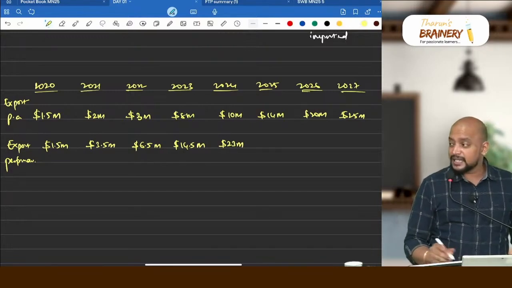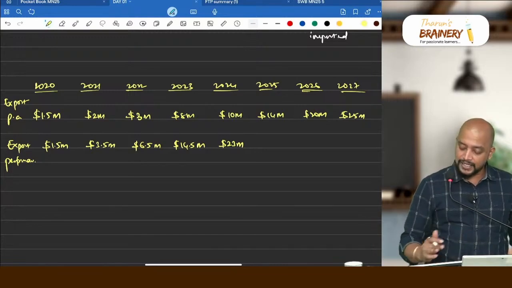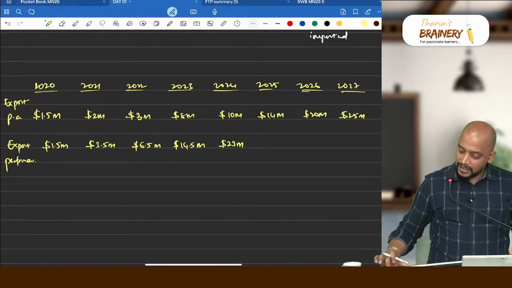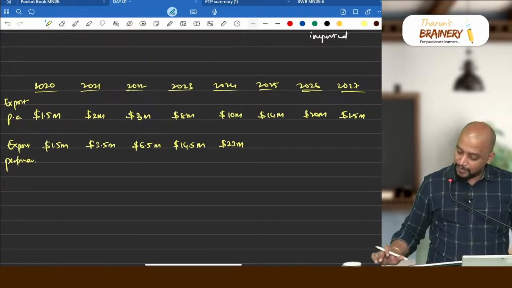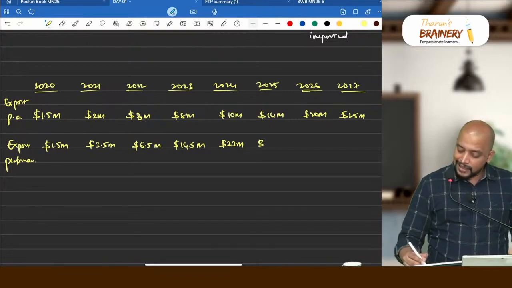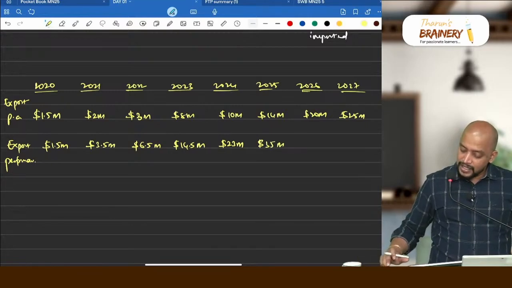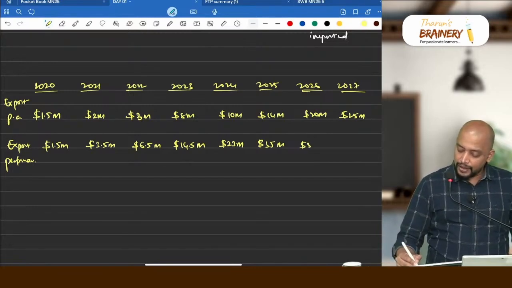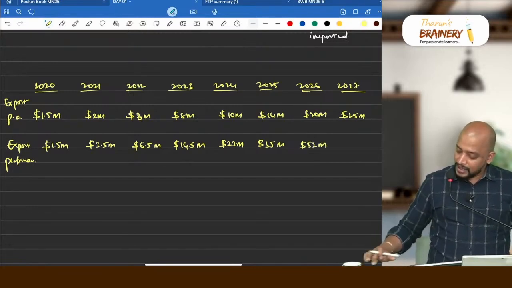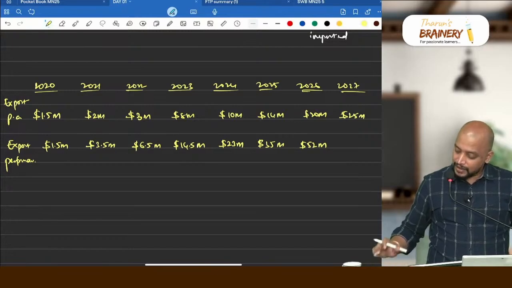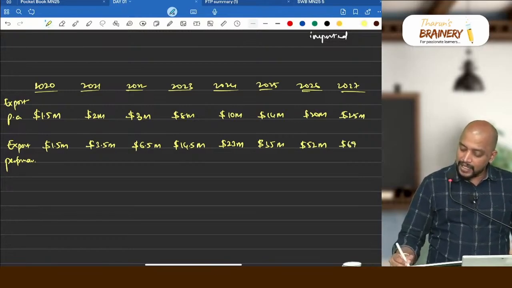Current year and previous 3 years, and 2025 current and previous 3 years, that is 14 plus 10 plus 8 plus 3, that will be $35 million. And again here current plus 3 years, 20 plus 14 plus 10 plus 8, that will be $52 million. Last, 25 plus 20 plus 14 plus 10, that will be $69 million.